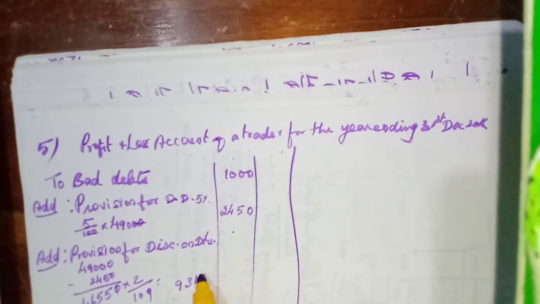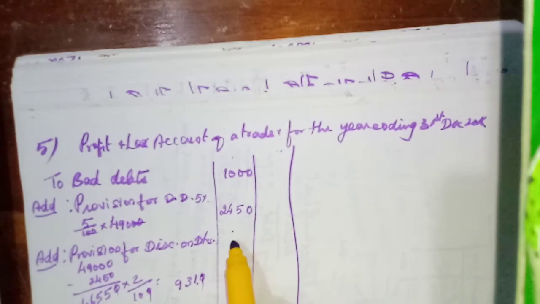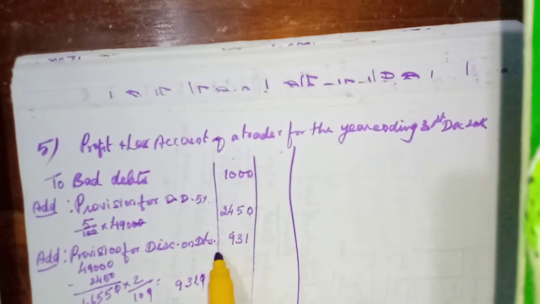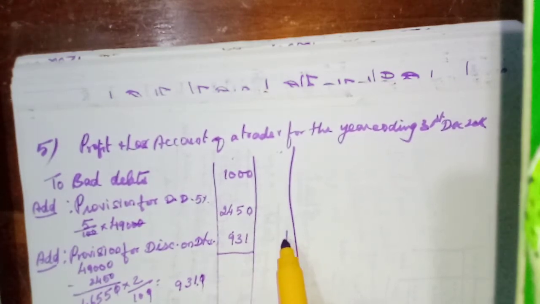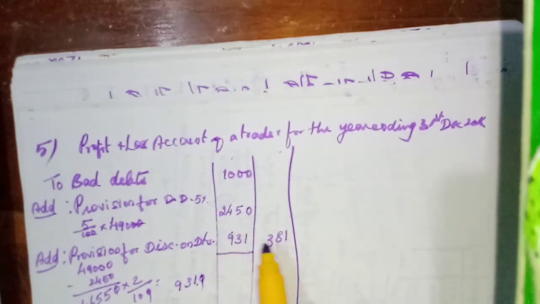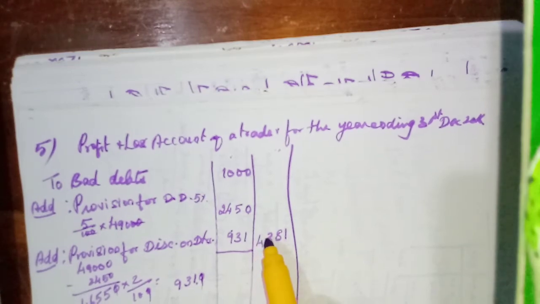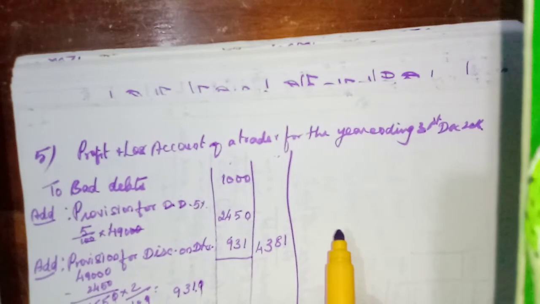Okay, what is the amount? 931. Now we need to add all these amounts and write in the outer column. 1,000 plus 2,450 plus 931 gives 4,381.